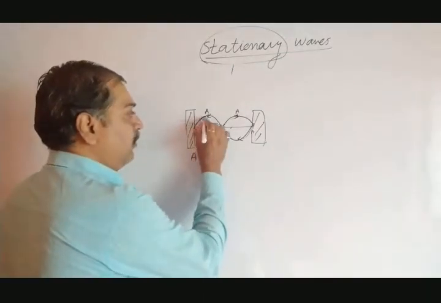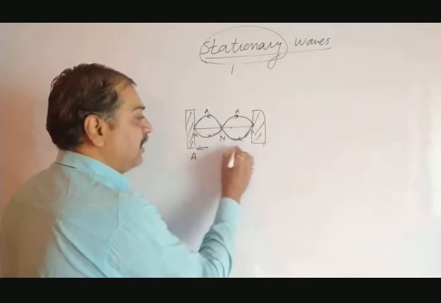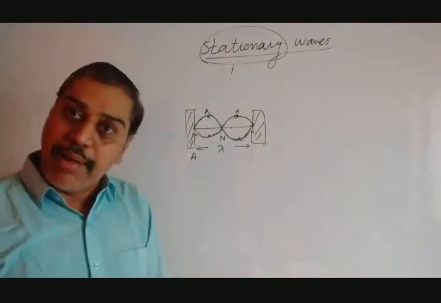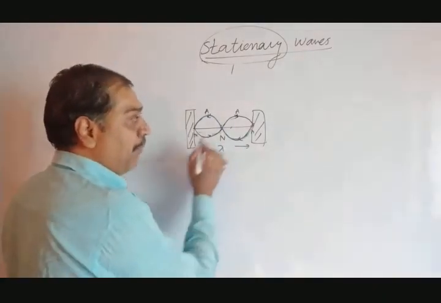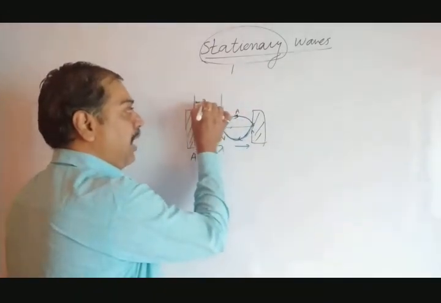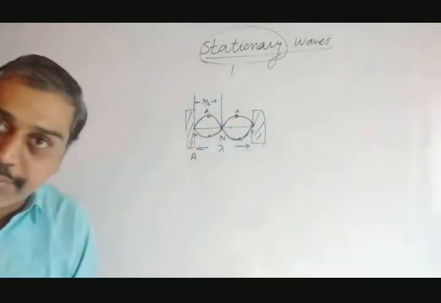So this is a single wave. The length of the single wave is said to be the wavelength, represented by lambda. If the total length of a single wave is lambda, how much is this length? This would be lambda by 2. At the same time, the remaining part would also be lambda by 2.